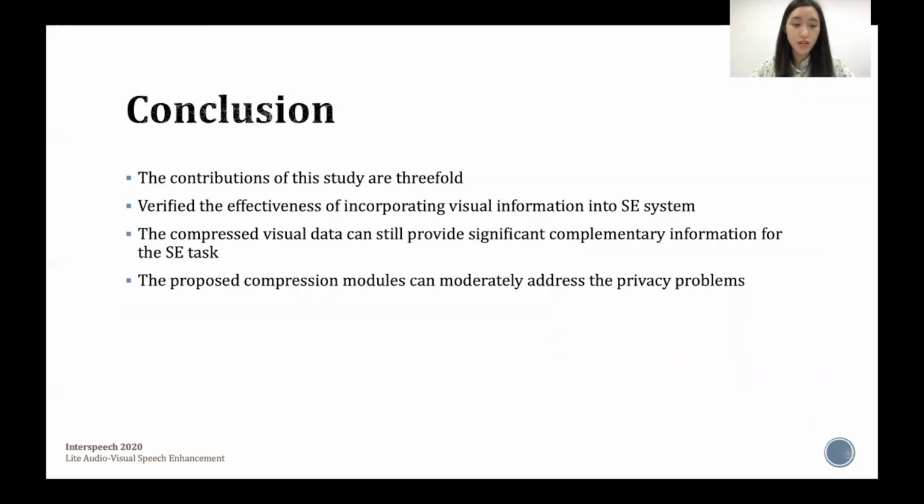In conclusion, the contributions of this study are threefold. First, we verified the effectiveness of incorporating visual information into SE. Second, we confirmed that even if the visual data is significantly reduced, it can still provide significant complementary information for the SE task. Third, using the Encoder AE and Quant Layer modules together, privacy problems may be addressed as well. We expect that the findings in this study will be helpful for implementing the DL-based AVSE model in real-world applications.